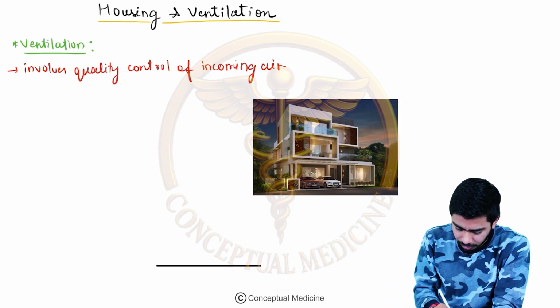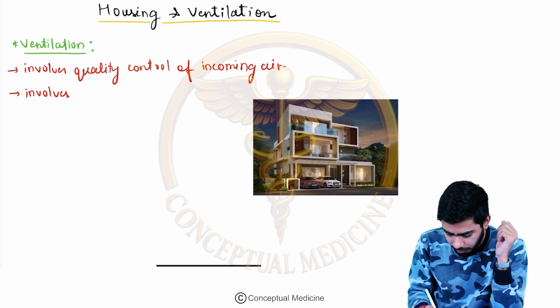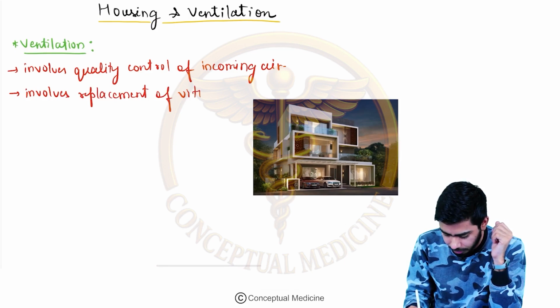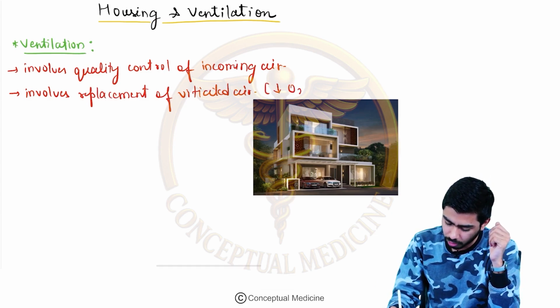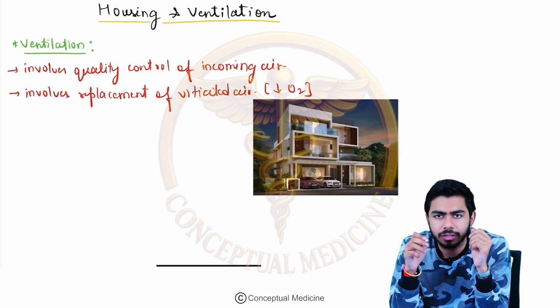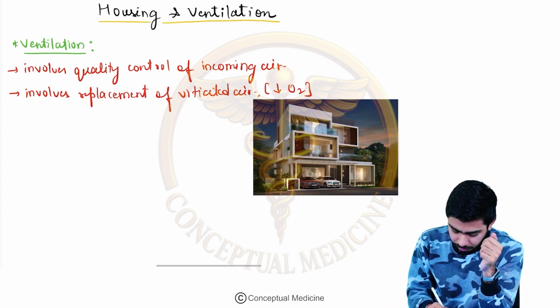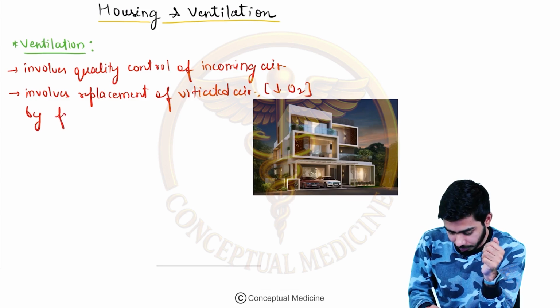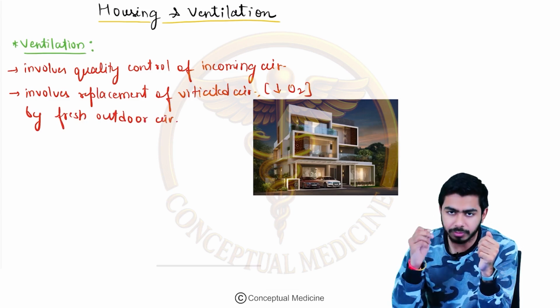So basically it involves the replacement of vitiated air. Vitiated air means it has a low amount of oxygen inside it. So it involves replacement of vitiated air by the fresh outdoor air, right? By the fresh outdoor air.